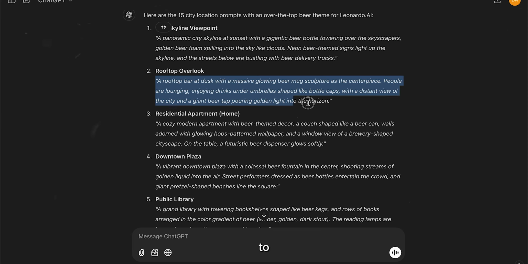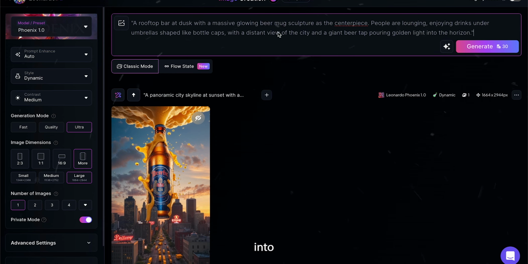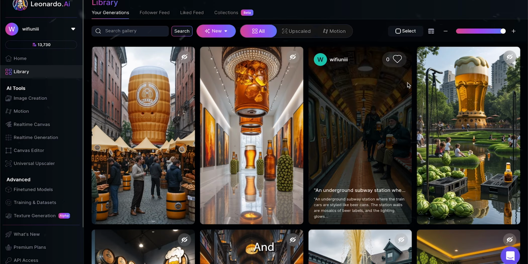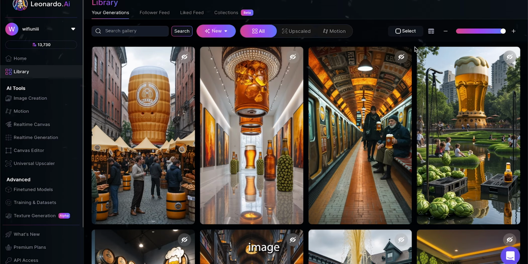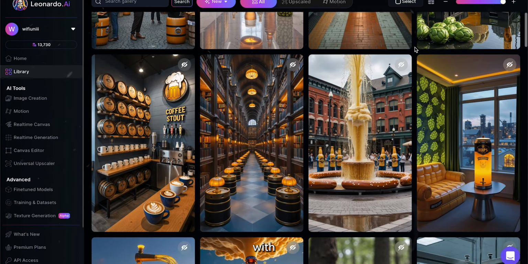Now, we just need to repeat this process for the rest of our prompts. Copy each prompt into Leonardo one by one, generate the corresponding image, and keep going until we have all of them. I'll skip ahead to when I've completed this step. And here we are. Every single image is now finished. Honestly, these look unreal.